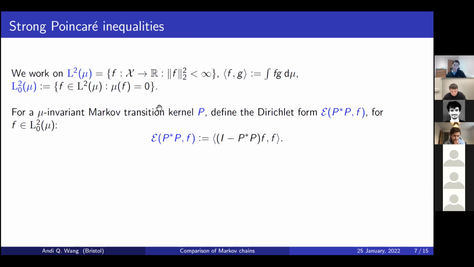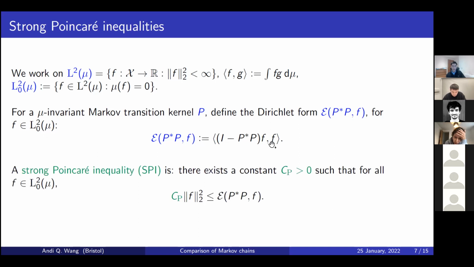And so the key object, which is going to recur a lot in this work, is the Dirichlet form E of P star P, which is a function of f, where f is a centered L2 function. And what is the Dirichlet form? It's relatively simple. It's the inner product of the identity minus P star P applied to f, then integrated against f. And I'm not going to give you an intuition yet. I'm going to move straight on to a strong Poincare inequality.